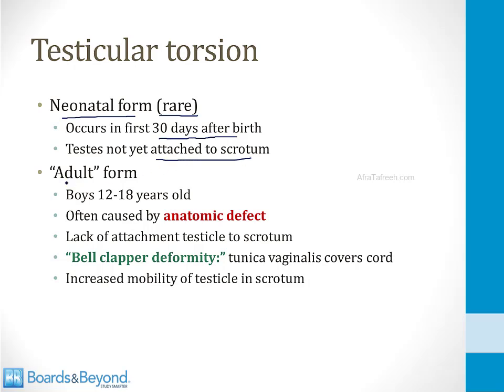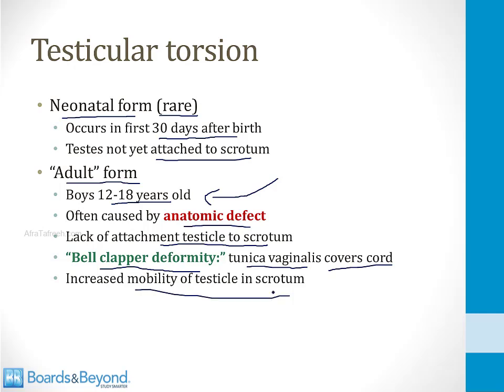The more common type is the adult form, which happens in boys 12 to 18 years of age. And the reason it happens in this age group is because these boys are going through puberty and their testes are growing in size, and that sets them up, if they have the right anatomy, to develop torsion. These boys who develop this problem usually have an anatomic defect where the testicle is not attached to the scrotum. The defect they most commonly have is called a bell-clapper deformity. That's where a structure called the tunica vaginalis covers the spermatic cord so it cannot attach to the wall of the scrotum. This leads to increased mobility of the testicle in the scrotum.